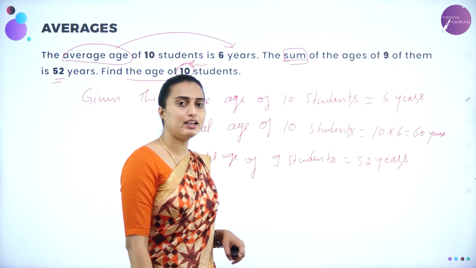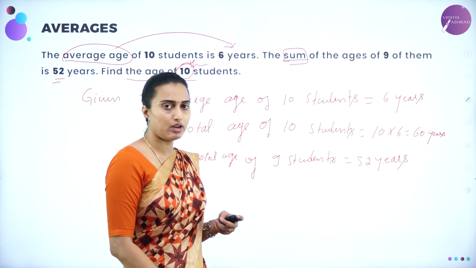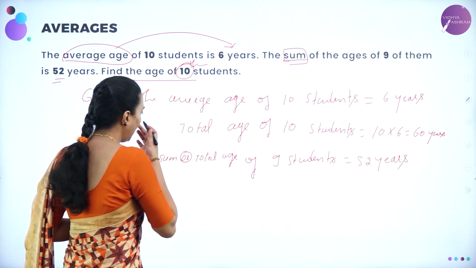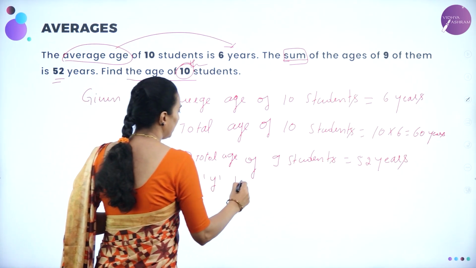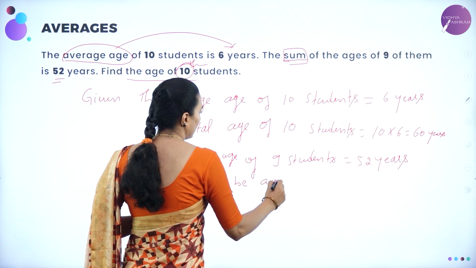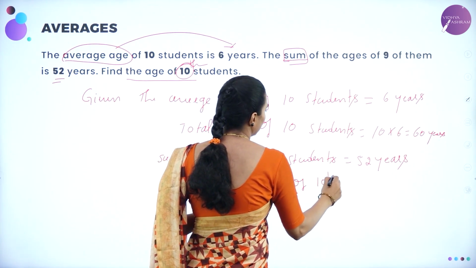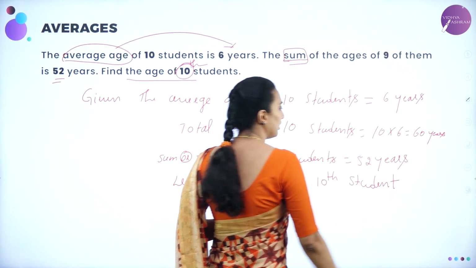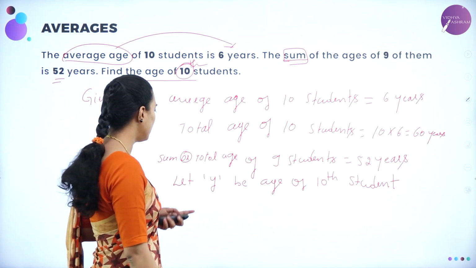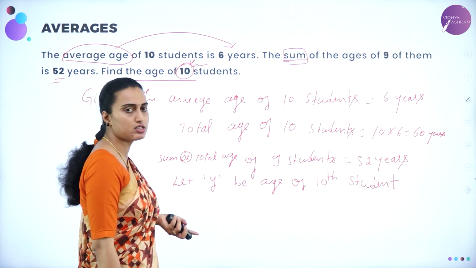What do you need to calculate? The age of the 10th student. Therefore, let y be the age of the 10th student. I need to calculate this. That's what they have asked.